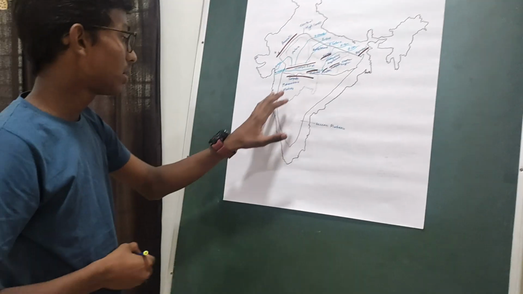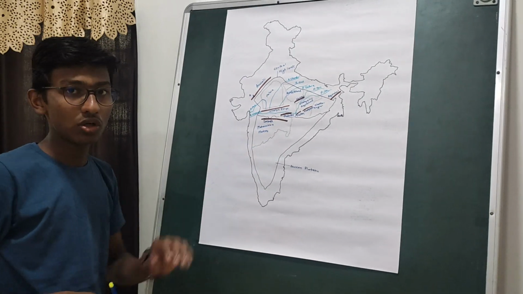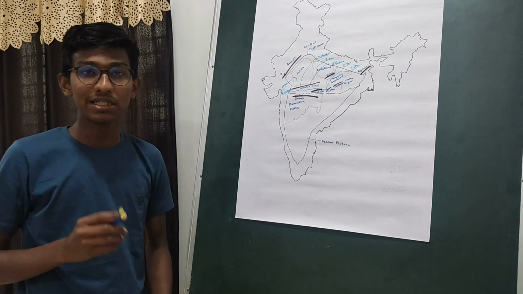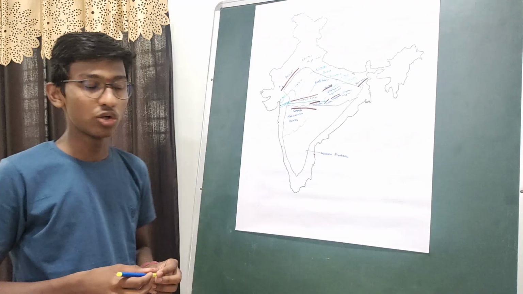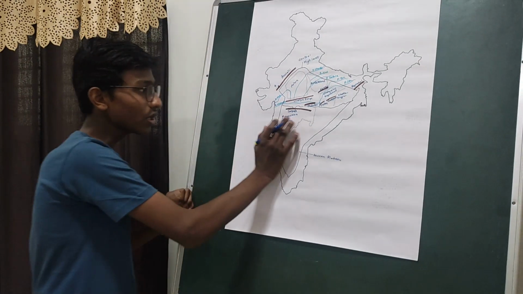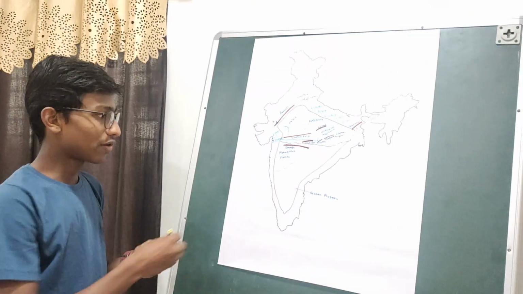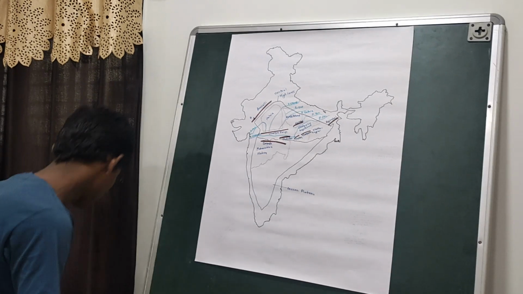Then about the Maharashtra Plateau, it is located in the northwestern part of the Deccan Plateau. It has a basaltic deposition of about 2 kilometers, and the altitude of the Maharashtra Plateau is about 400 to 600 meters. After the Maharashtra Plateau, we have the Telangana Plateau.